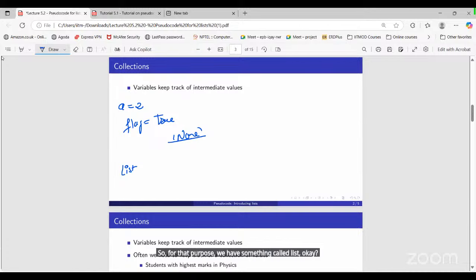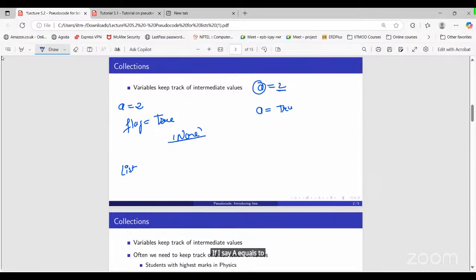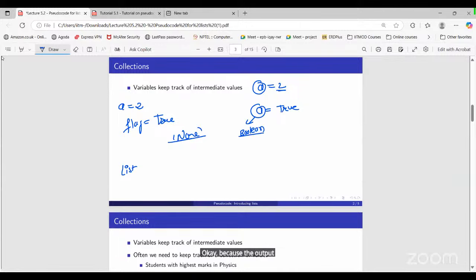If you see this variable a equals 2, it means a is an integer data type. If I say a equals true or false, a has the Boolean data type, because the output is either true or false. And if I say a equals, for example, the string computer, then a will have the string data type. This is what we have discussed up till now.